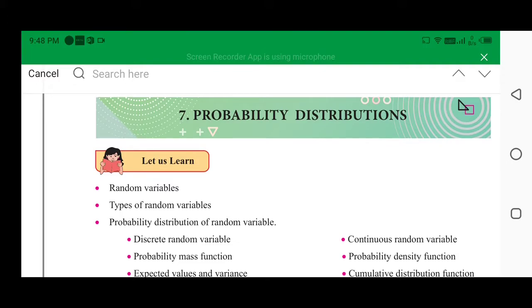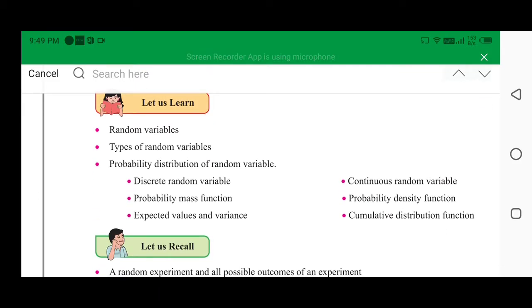So random variable means what? Set of all possible values of x. Sometimes x will take a decimal value, sometimes x will take integers, non-decimal numbers. So depending upon the values of x, we have the types of random variable, that is discrete random variable and the continuous random variable. For the probability distribution of a discrete random variable, you will study the probability mass function, expected value and the variance. Similarly, in the continuous random variable, you will study the probability density function and the cumulative distribution function.